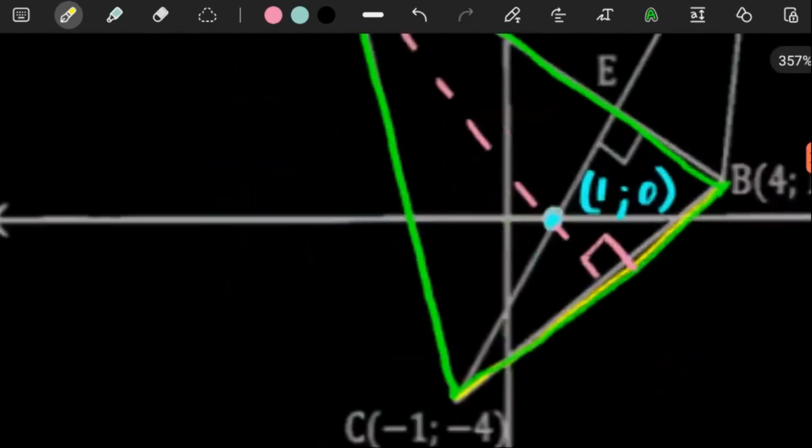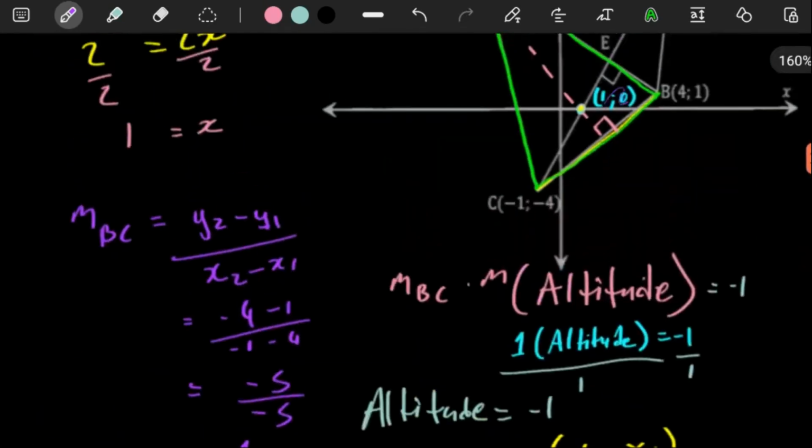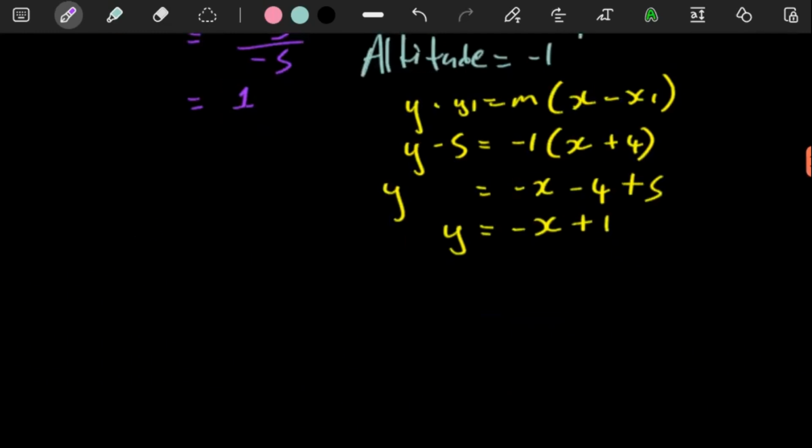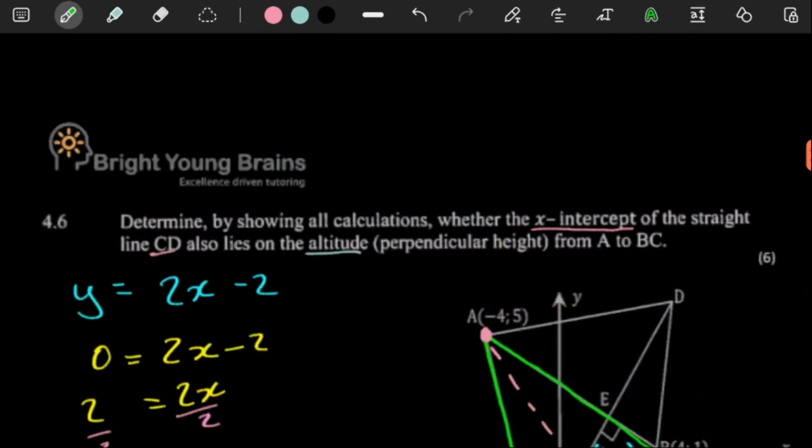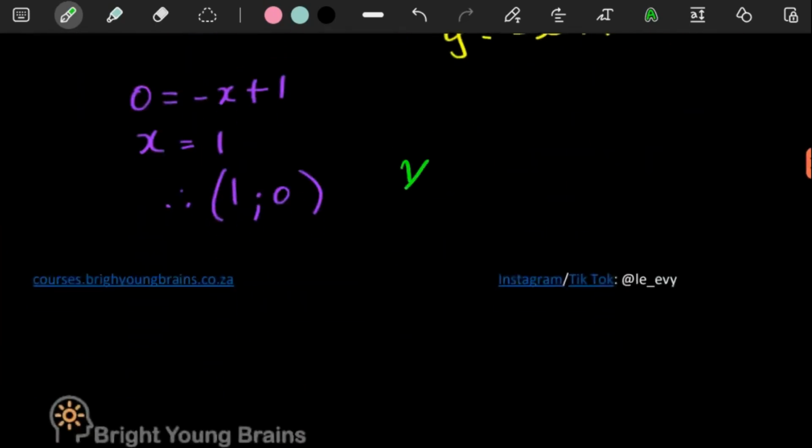So we now need to figure out if this point is on our altitude. What we need to do is just put the x value or 1 in our equation and see if it gives us the other value. So here, if you make your y value 0, let's see if our x value is going to be a positive 1. So this goes over. Yep. So there's a coordinate 1 and 0. So the coordinate (1, 0) definitely is a point on the line. So yes, to answer this question, the answer is yes, because the question is asking, determine by showing all calculations whether the x-intercept of the straight line also lies on the altitude. So the answer here is yes.